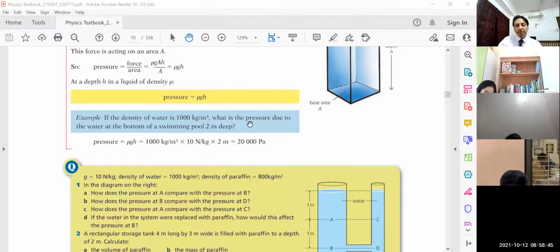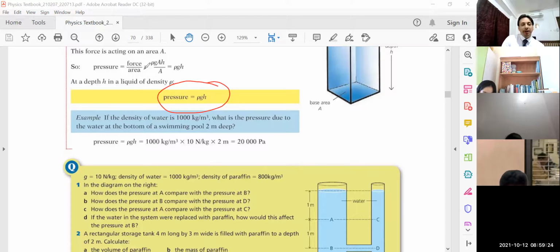Density is given, pressure you need to calculate. Height is given. Height means the depth is given. We are talking about being underwater, so depth. Rho GH you have to put. Density is 1000. G you will take 10. Depth is 2. This is 20,000 Pascal. So this equation is valid, children, for when we are underwater.